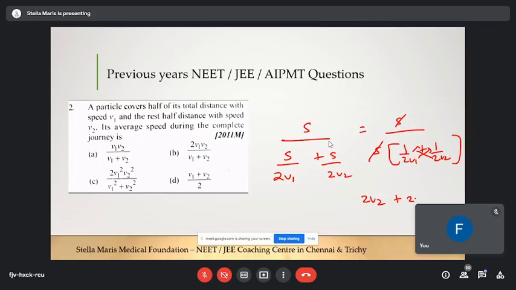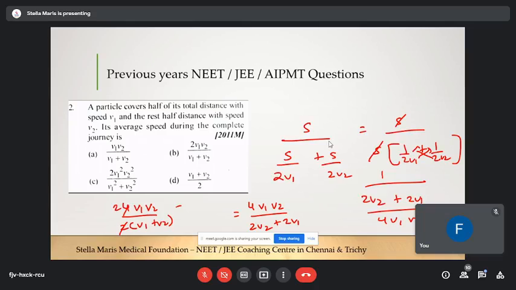2v2 plus 2v1 divided by 4 into v1 v2. In the denominator, in the numerator there is 1. So take it to the numerator, that is 4 v1 v2 divided by 2 v2 plus 2 v1. Take 2 commonly outside, that is 4 v1 v2 divided by 2 into v1 plus v2. This can be cancelled. So this is the final answer, 2 v1 v2 divided by v1 plus v2. You understand this?